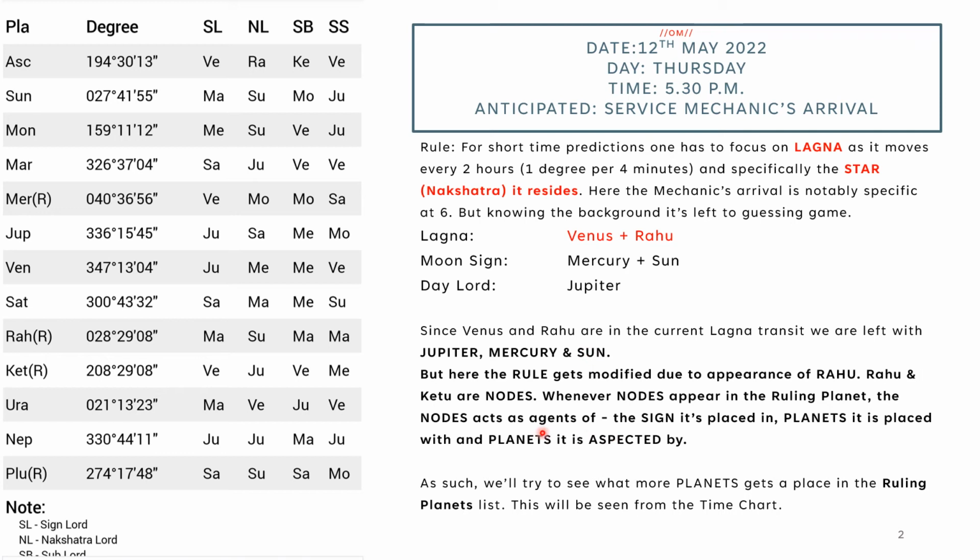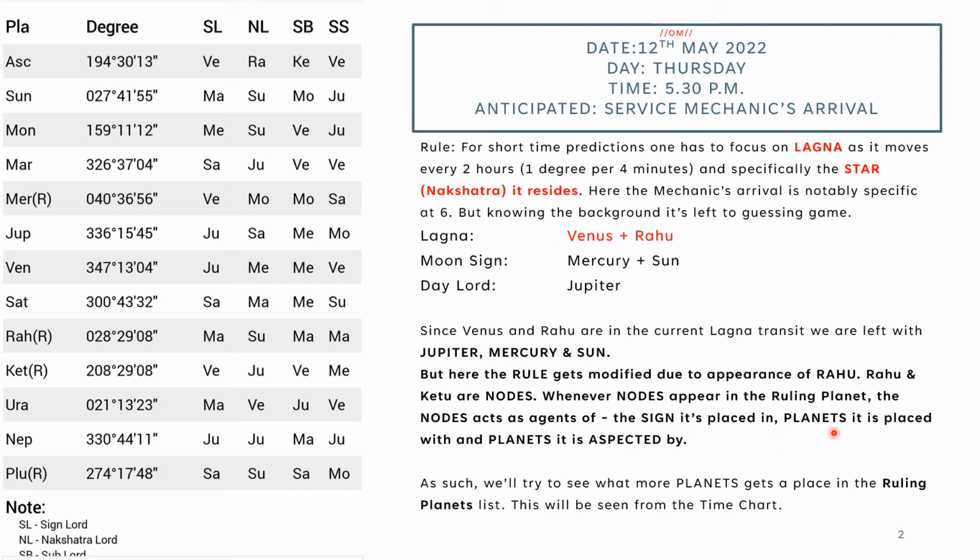Here the rule changes. I didn't explain it in the last video because until you get a practical example, it is difficult to understand and comprehend. So here I have waited for it. Luckily we get Rahu as a ruling planet. Once Rahu appears as a ruling planet, Rahu and Ketu being the nodes, they are Chhayagrahas. Whenever they appear, the nodes act as agents of the sign they are placed in.